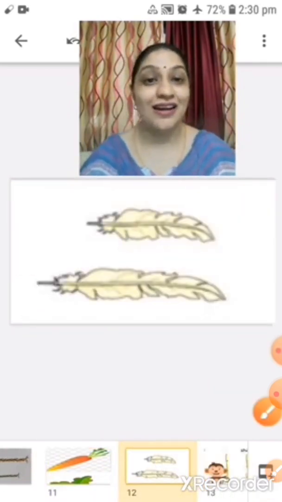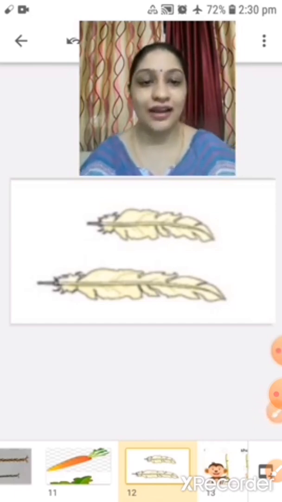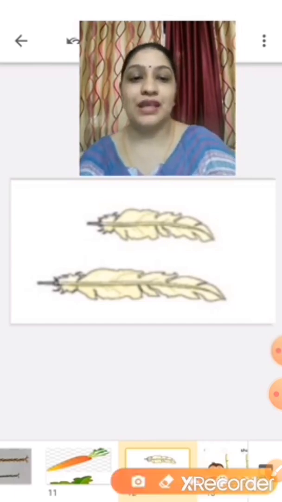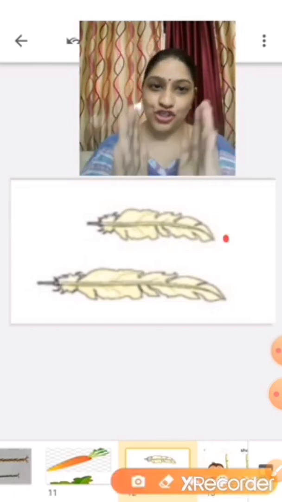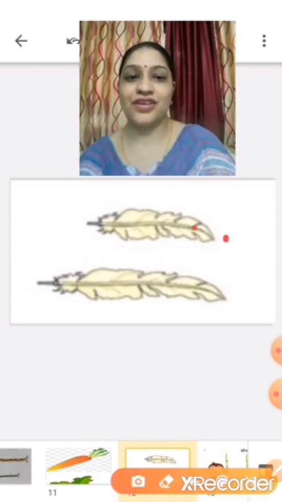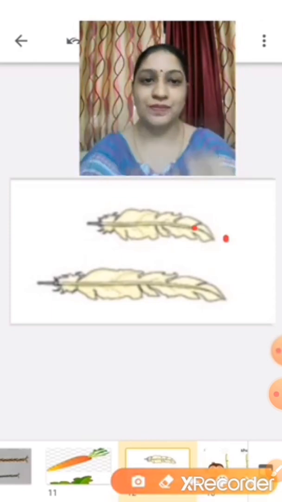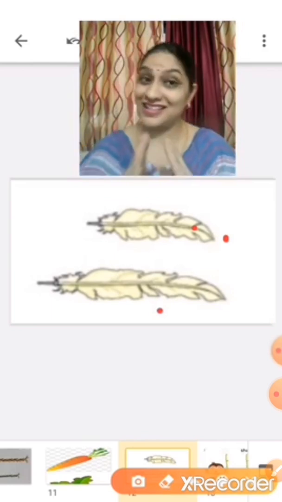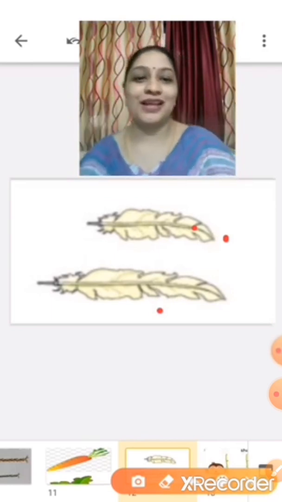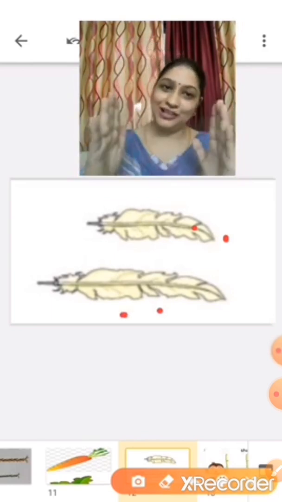Okay. Yes. These are feathers. This feather is short. And this feather is long.